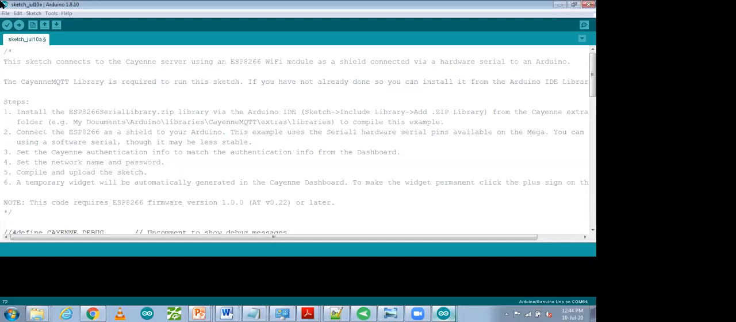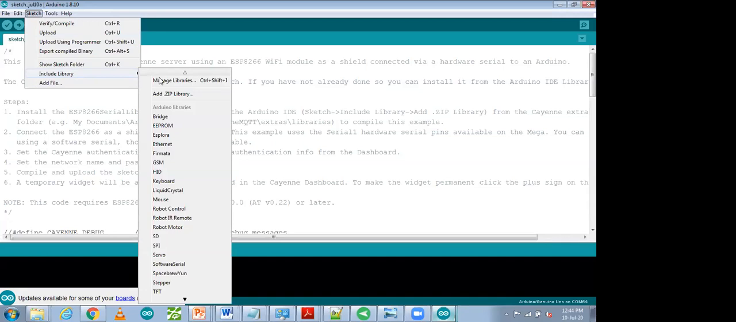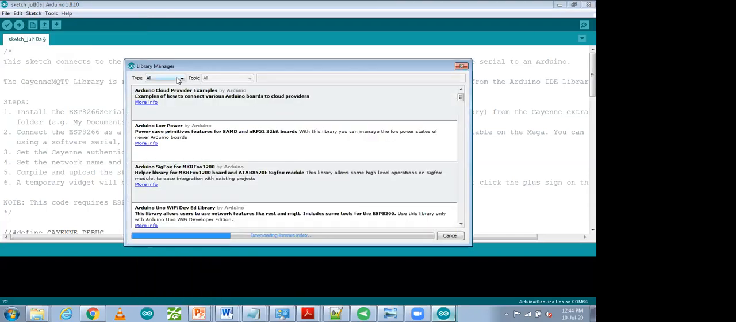We have to go to Sketch, and then in Sketch you have to click on Include Library, and you don't need to click on Add .ZIP Library. You have to click on Manage Libraries. Again repeating, go to Sketch, Include Library, then click on Manage Libraries. So I'm going to click on Manage Libraries. It means your libraries are managed over here.